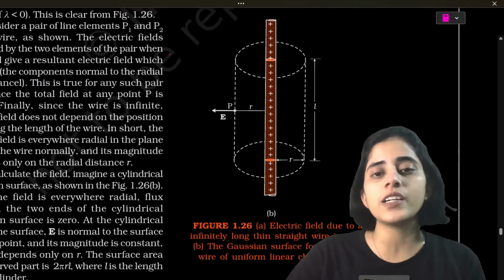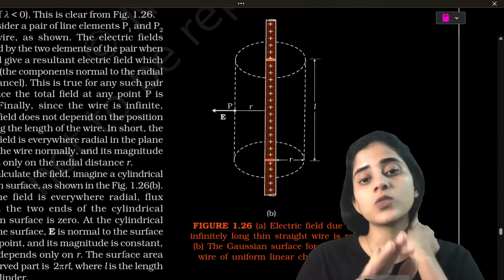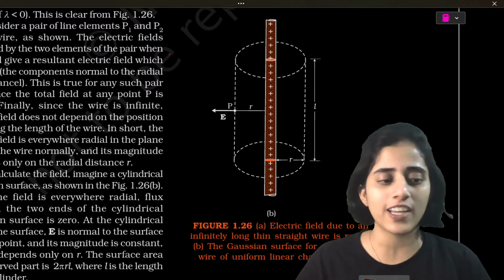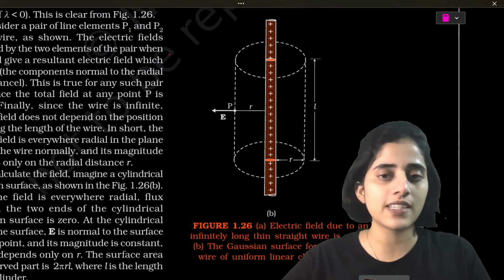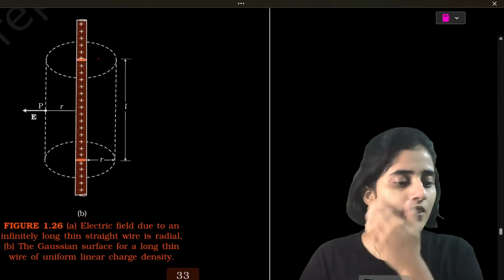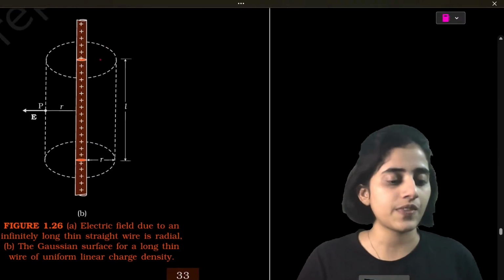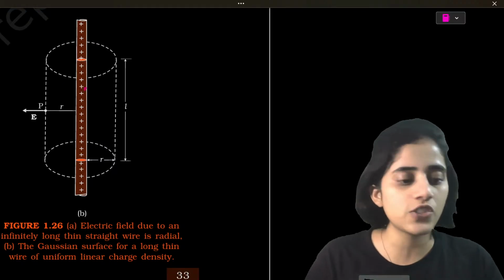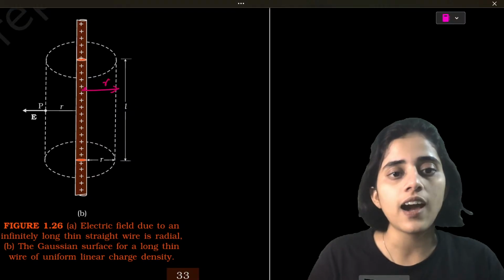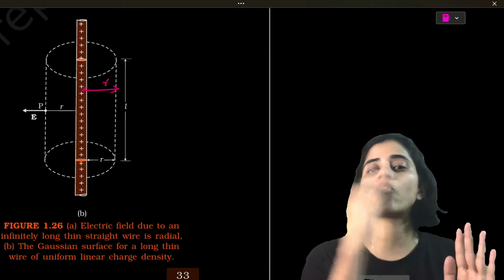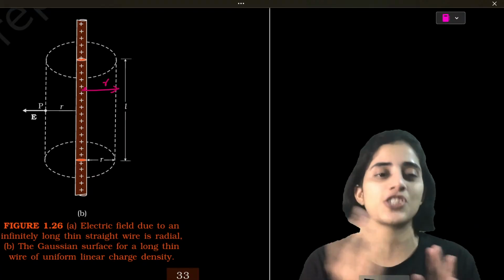So this is a figure. If you've already learned this in school, this would be the figure that you've learned. So should we use the same? Should we draw again? Based on my skills, you would say, ma'am, use this, no? Okay, I will use this figure. Okay, so there's a long rod, a long wire that is full of charges, and each of these charges at a distance r. Okay, so to accommodate all of these charges, we make a cylindrical Gaussian surface.